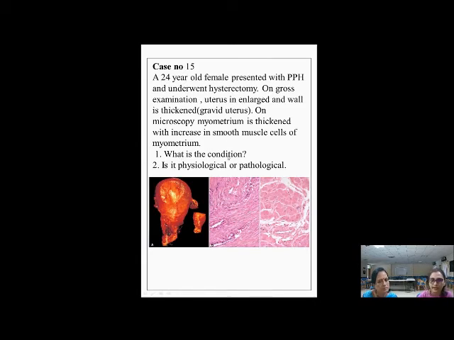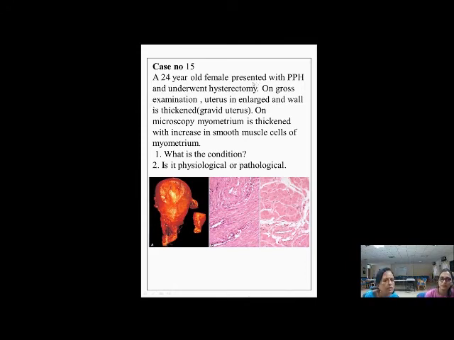So, what is this condition? Is it physiological or pathological? Very easy and nice question. See, the question here is a 24-year-old female with postpartum hemorrhage. So why did they do this hysterectomy? Students may wonder why. There is a raw area here and a hemorrhagic, dark area. Probably this was a ruptured uterus. So definitely hysterectomy has to be done.